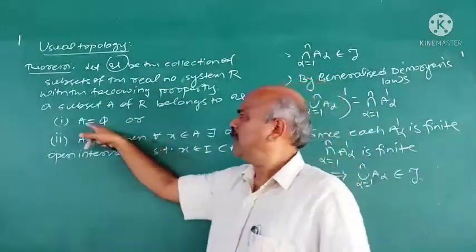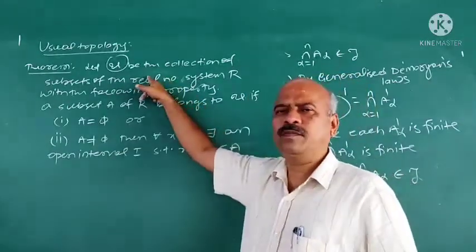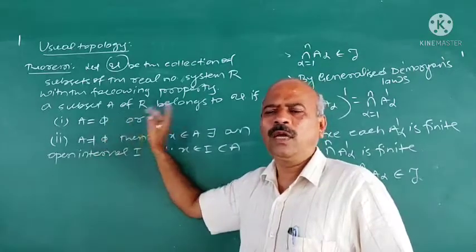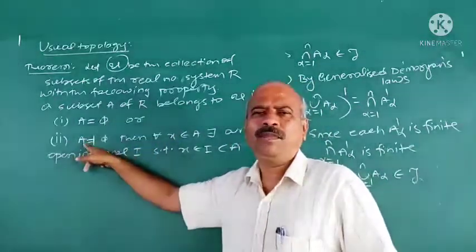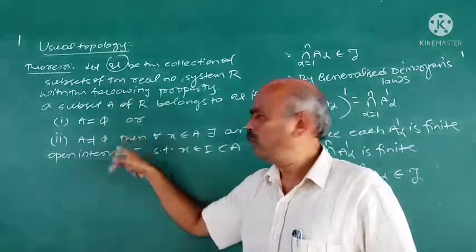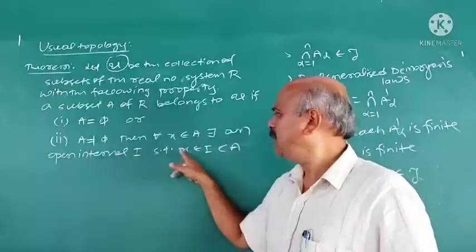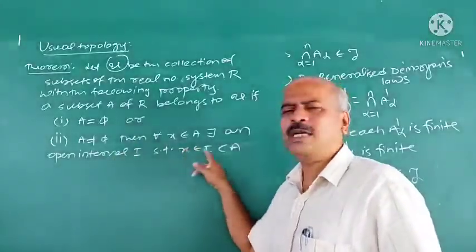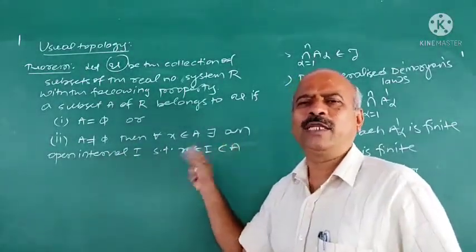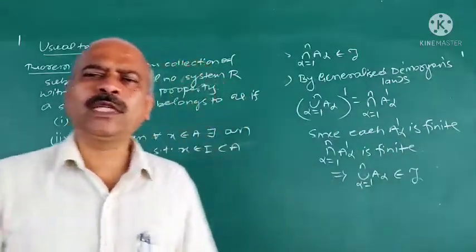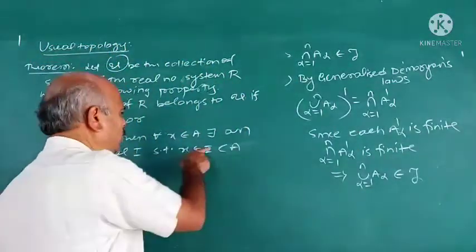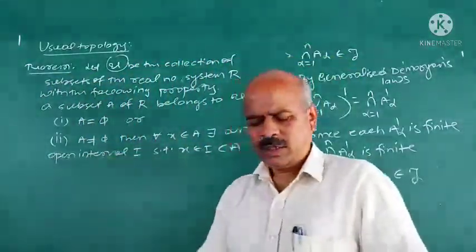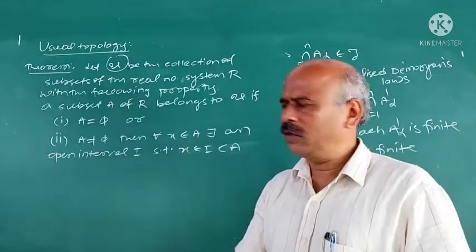If A is equal to phi, then it belongs to U. Suppose A is not equal to phi, then it belongs to U if for each x belongs to A, there exists an open interval, denoted by I, such that x belongs to I, and that I must be contained in A. There should exist an open interval which contains every point of A, and it is contained in A. Then it is a topology, and it is called the usual topology.